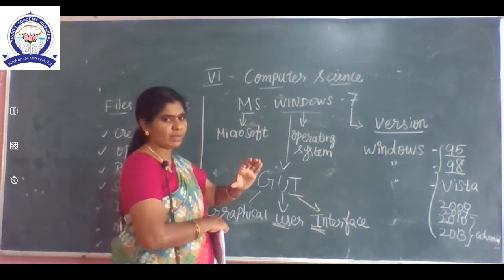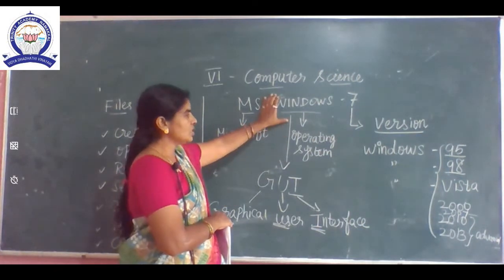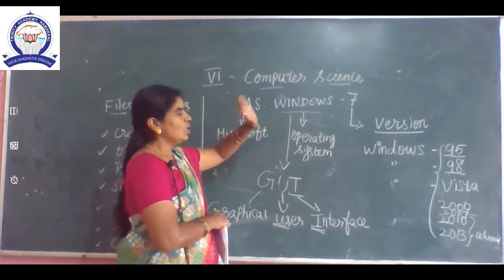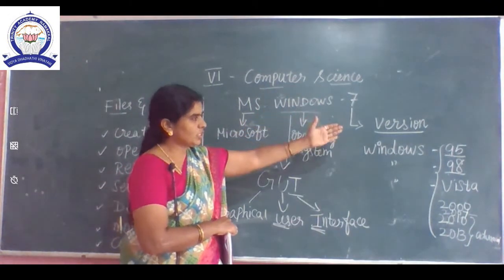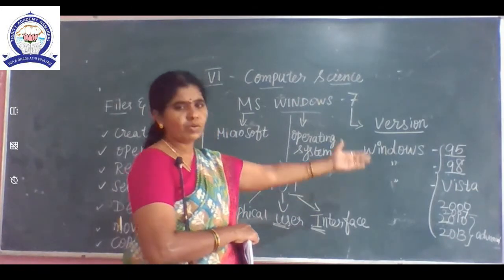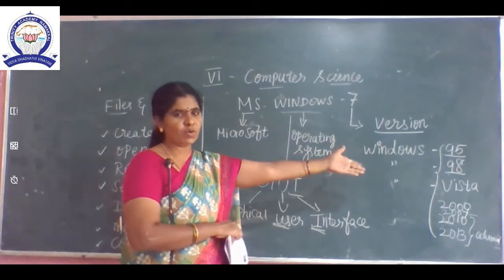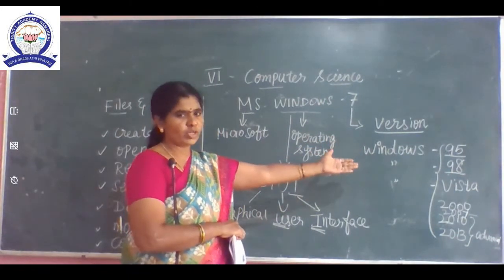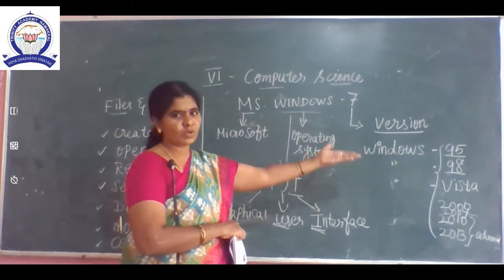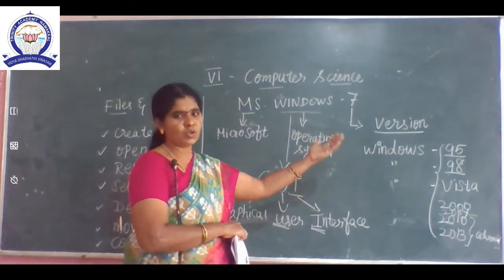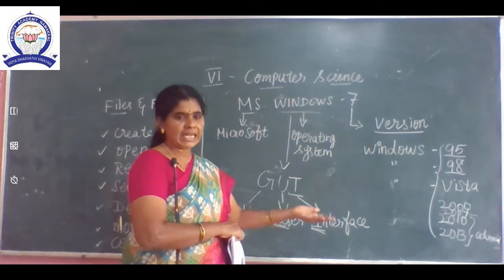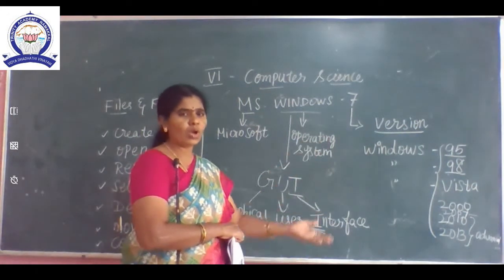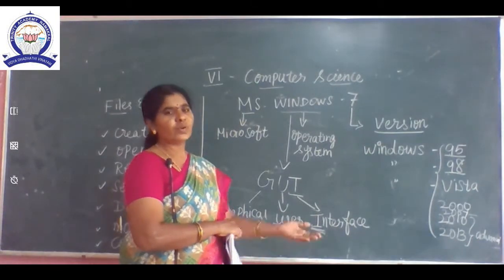These are the very familiar operating systems. Windows is a very familiar operating system. 7 is a version. So many versions we have: 95, 98. If you see the board, so many versions I wrote on the board: Windows 95, Windows 98, Windows Vista, Windows Professional, Windows 2000, 2007, 10, 13. So these all are the different types of versions.